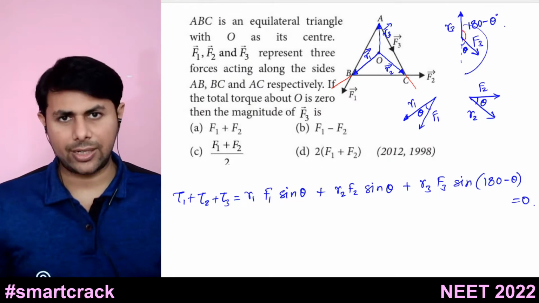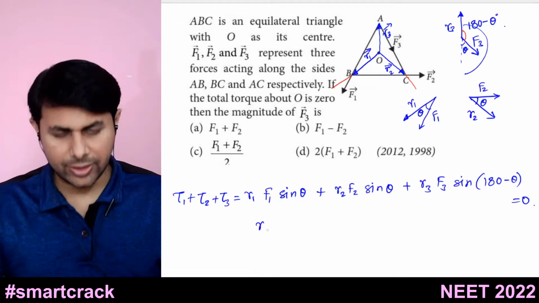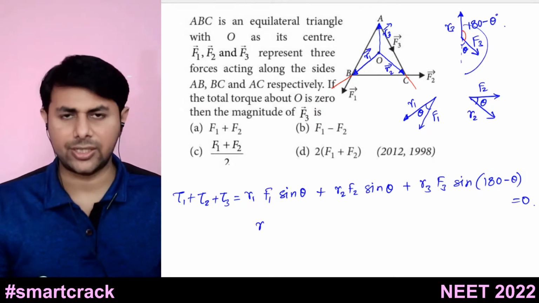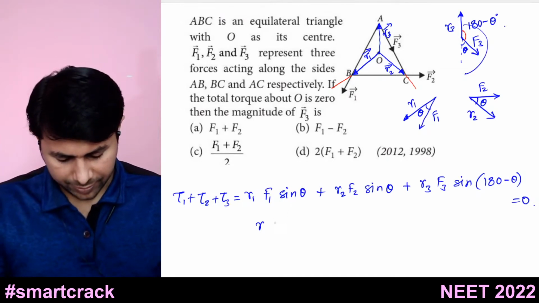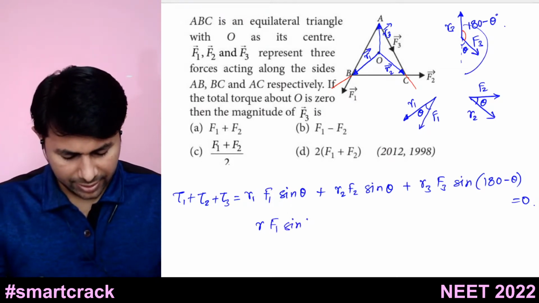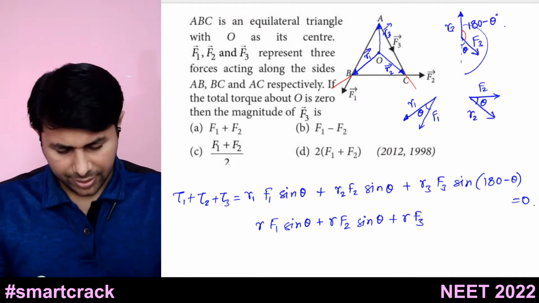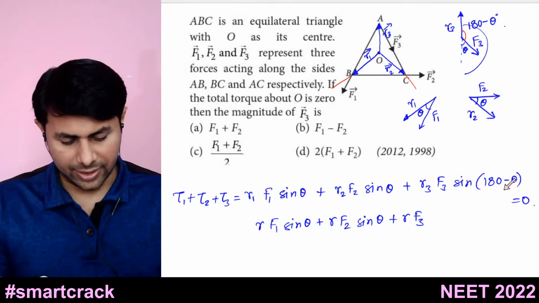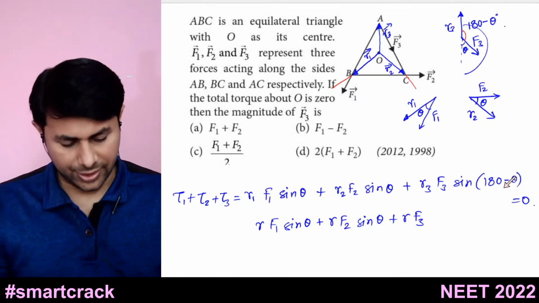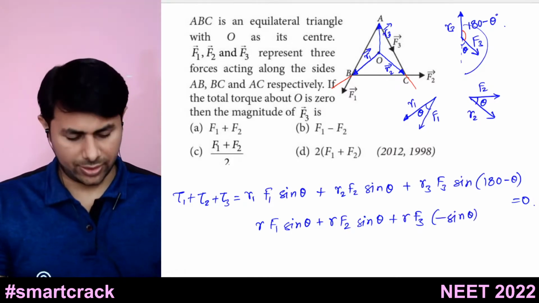But R1 equals R2 equals R3. Let's suppose it is equal to R. So you can take R common. R into F1 sine theta plus R into F2 sine theta plus R into F3 sine of 180 minus theta. Sine of 180 minus theta is sine theta.